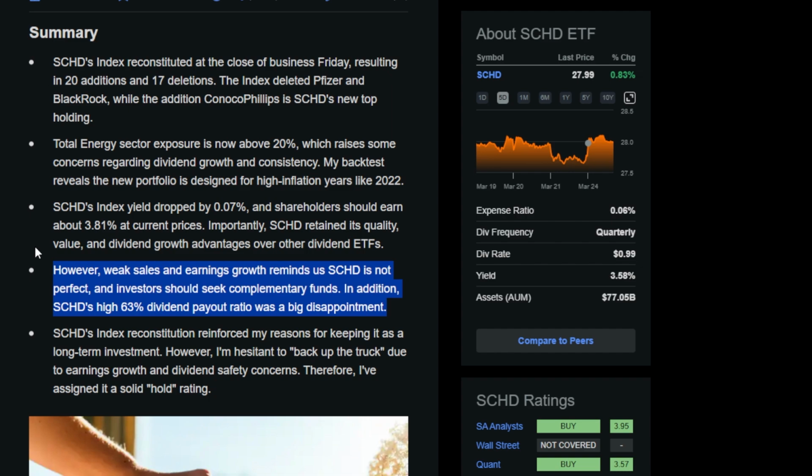In addition, SCHD's high 63% dividend payout ratio was a big disappointment. SCHD's index reconstitution reinforced my reasons for keeping it as a long-term investment. However, I'm hesitant to back up the truck due to earnings growth and dividend safety concerns. Therefore, I'm assigning this a hold rating.